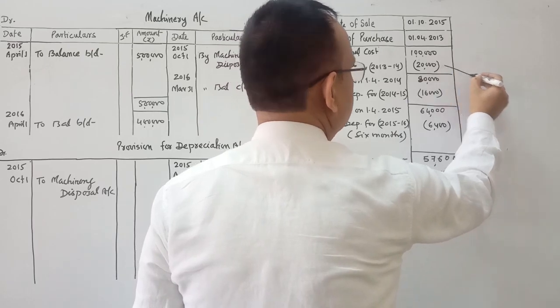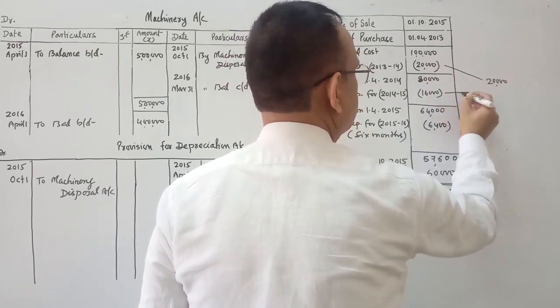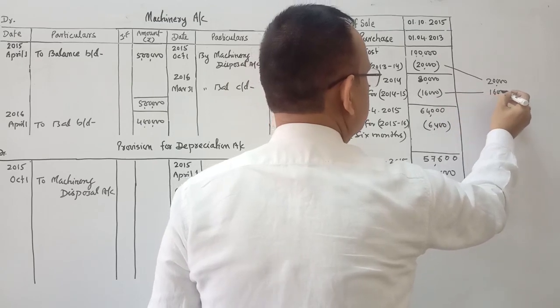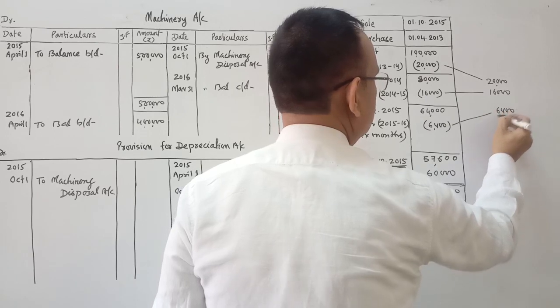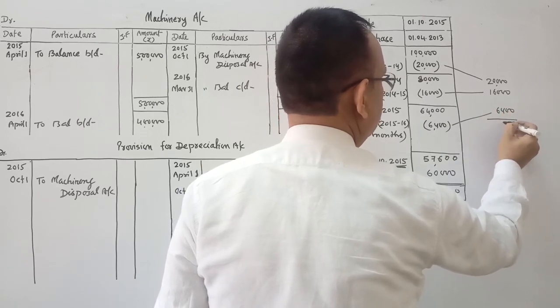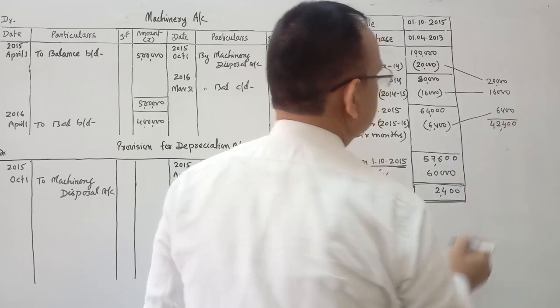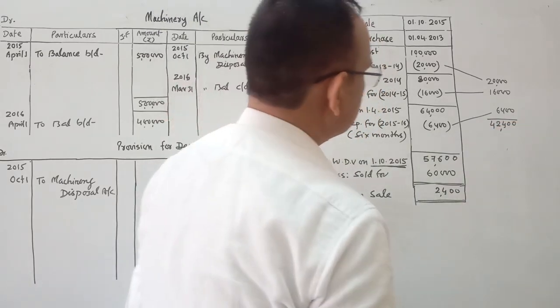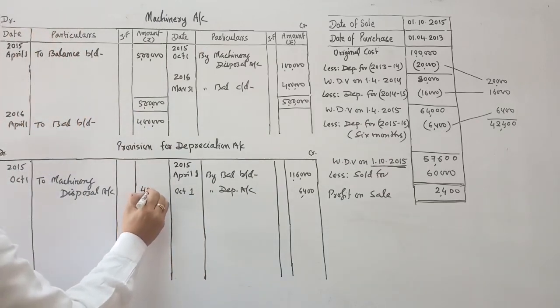So this one is the depreciation, 20,000 in the first year, thereafter 16,000, thereafter 6,400. So the total depreciation of machine sold is 42,400. 42,400 will be transferred to machinery disposal account.